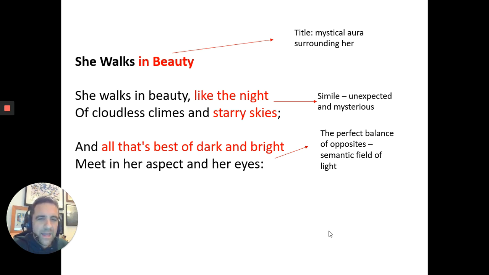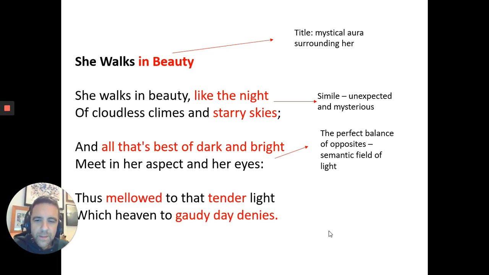And so we see here, as we see in the first two lines as well, the semantic field of light and darkness, and these ideas will continue all the way through to the end of the poem. And in the final two lines, some new ideas are introduced. And so look at the word mellowed. If something is mellow, it's peaceful and calm. And look at the word tender to describe the light. Very, very soft and tactile words.